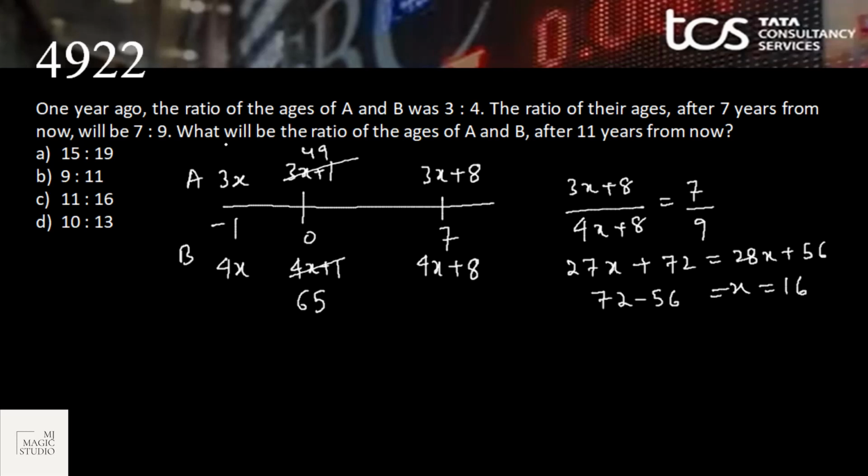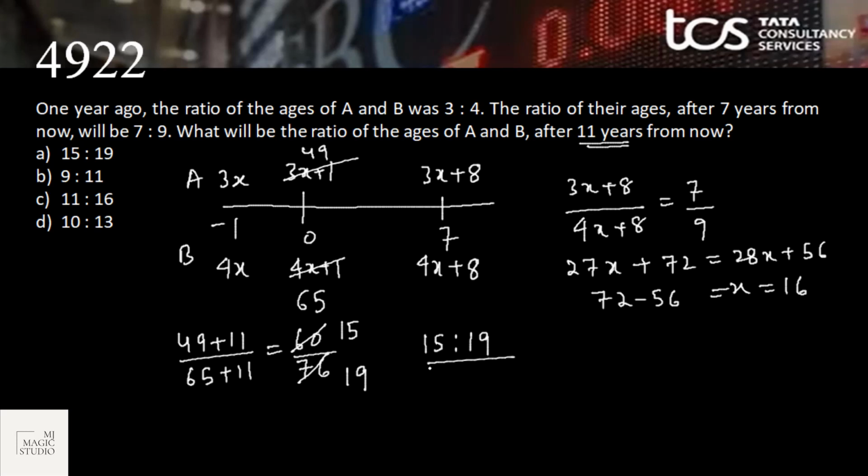Now what is the question? What will be the ratio of A and B after 11 years from now? So after 11 years, it would be 49 plus 11 by 65 plus 11. That is 60 by 76. If we divide this by 4, it becomes 15 and 19. That means the ratio they are looking for is 15:19. Answer A fits in.